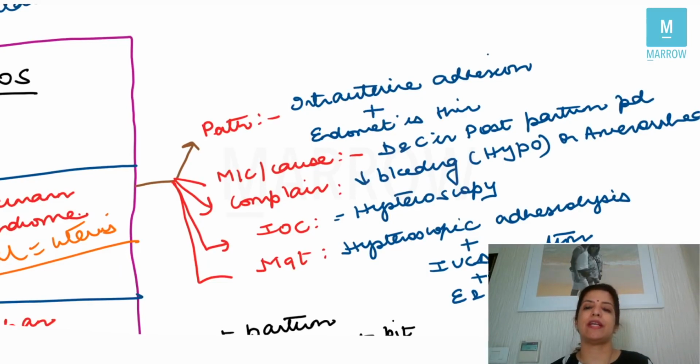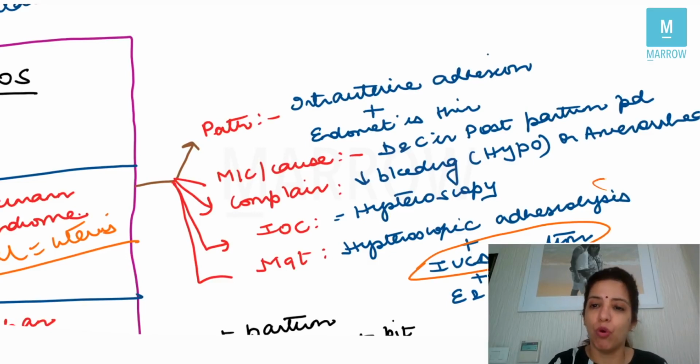The investigation of choice in Asherman syndrome is if you can see the adhesions inside the uterus, and whenever you want to see inside the uterus, you will have to go for hysteroscopy. Management is also with hysteroscope: you can not only diagnose these adhesions, you can cut the adhesions at the same time. In other words, you are going to go for hysteroscopic adhesiolysis. And so that the adhesions do not form again, you will insert an IUCD.